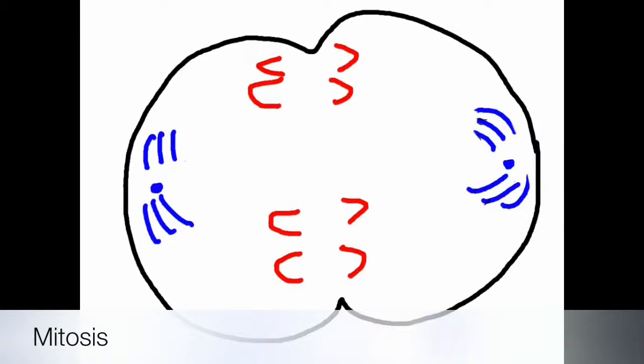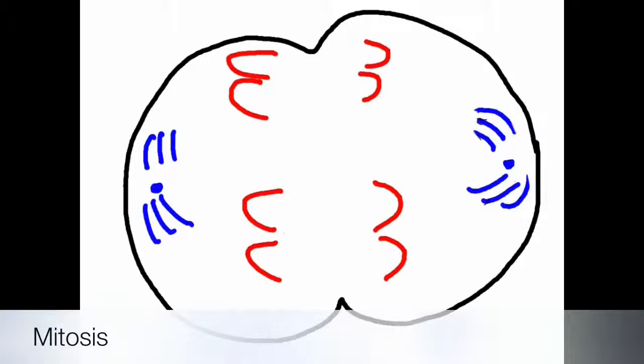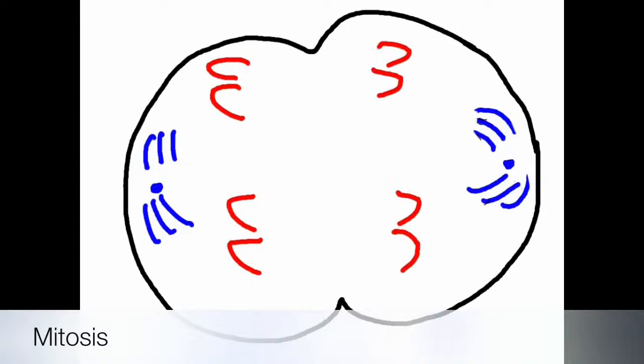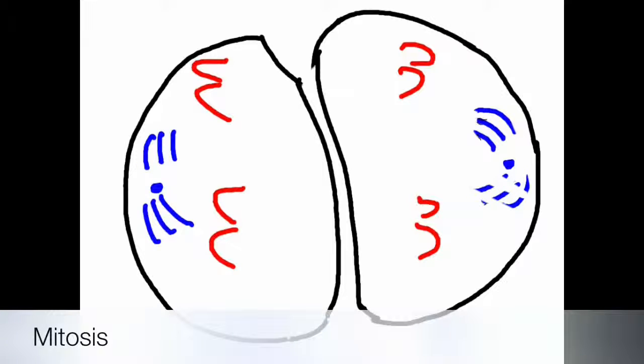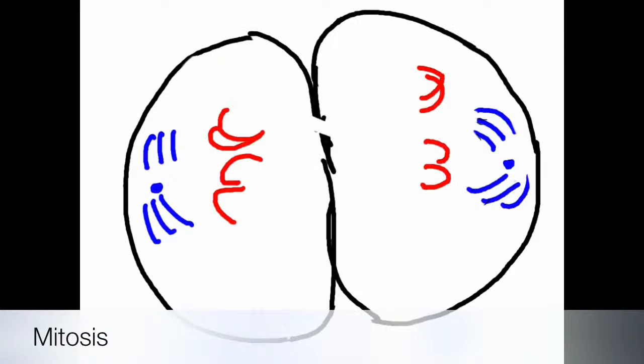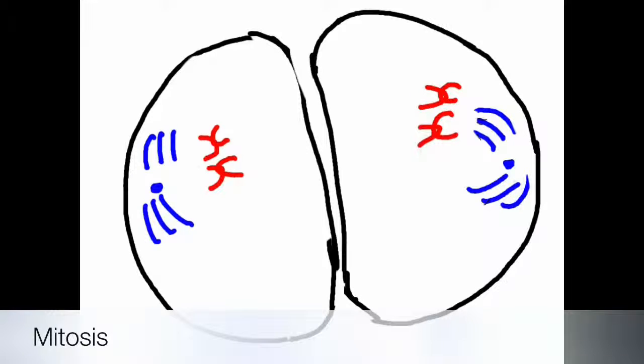The cell membrane completes constriction in telophase. Nuclear membranes form around the separated chromosomes. At this stage, mitosis is complete. There are two cells with the same structures and the same number of chromosomes as the parent cell.